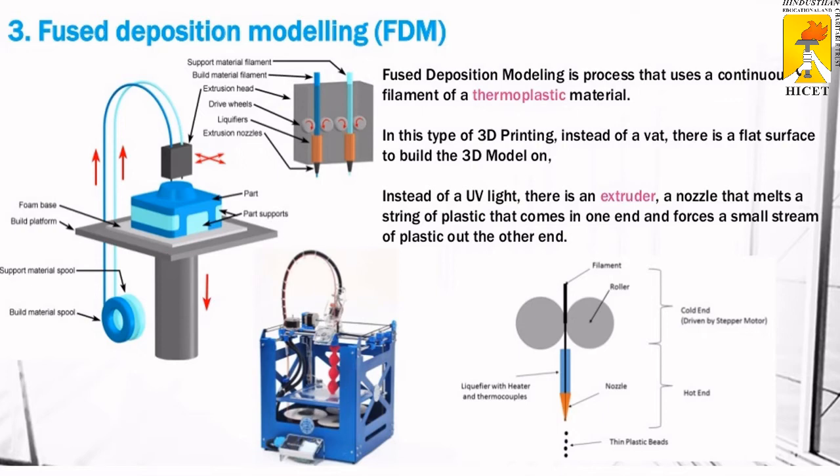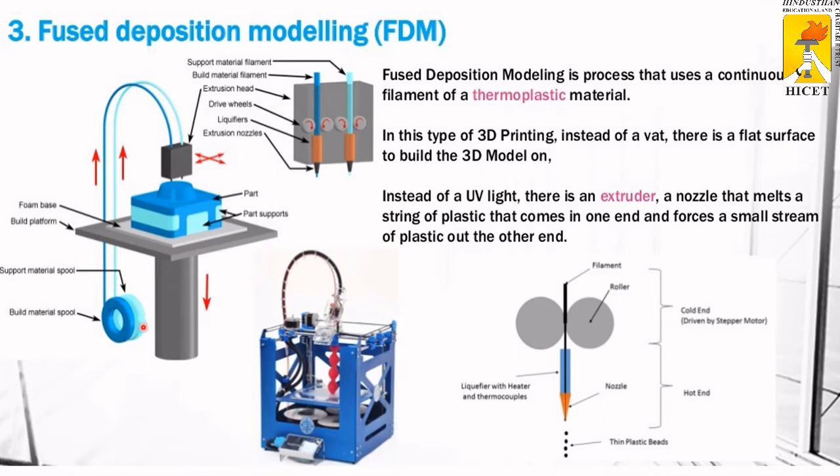Fused deposition modeling is a process that uses a continuous filament of thermoplastic material. We can use plastic material or other 3D printing materials such as ceramic. Mostly, in fused deposition modeling we use thermoplastics. That plastic is coiled up in rolls. It is called a build material spool.